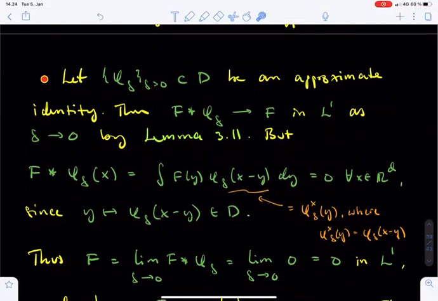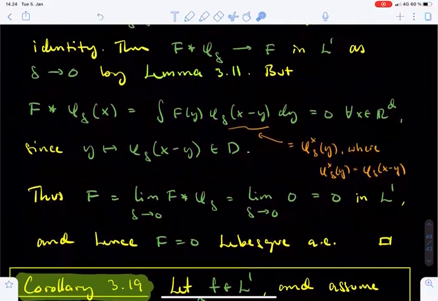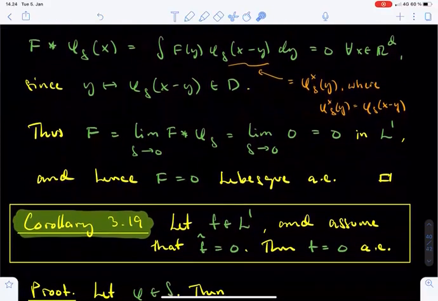Therefore, big F is approximated in the L1 norm by the function 0. It follows that big F is the 0 element of L1, which implies that big F vanishes Lebesgue almost everywhere. This is what we claimed, and the proof of Theorem 3.18 is complete.